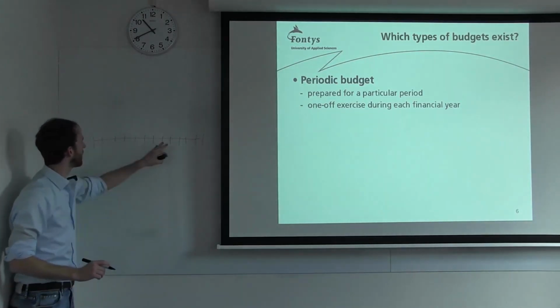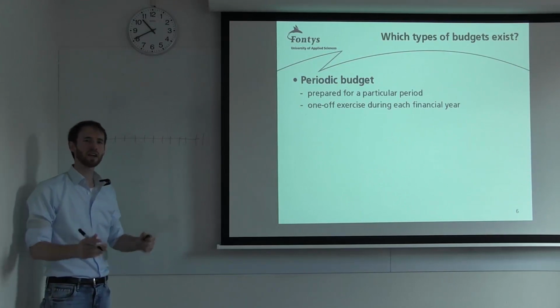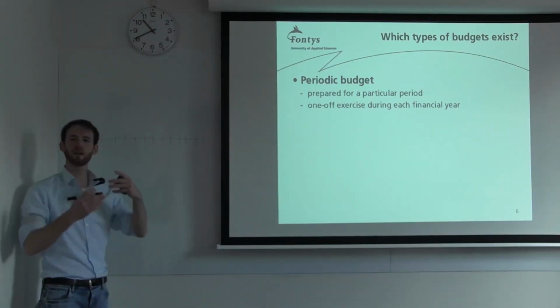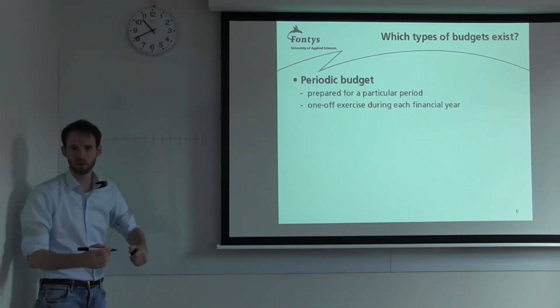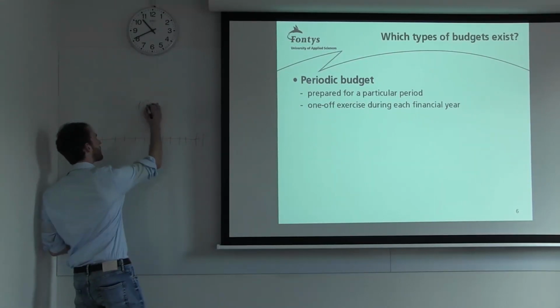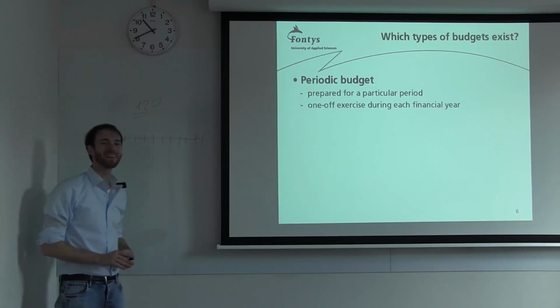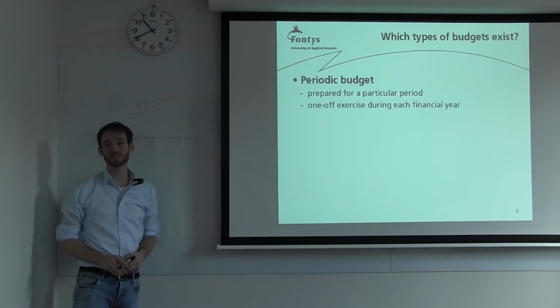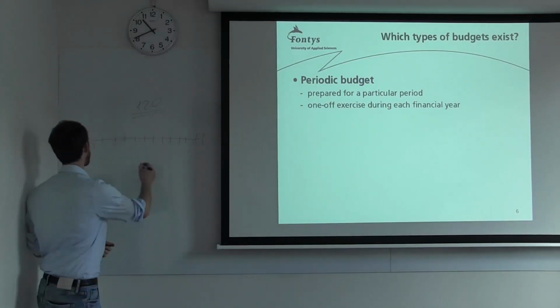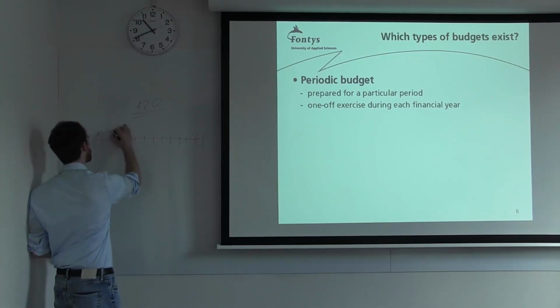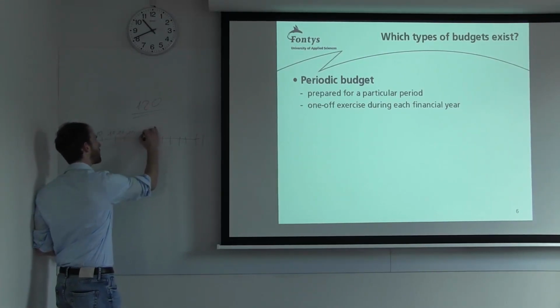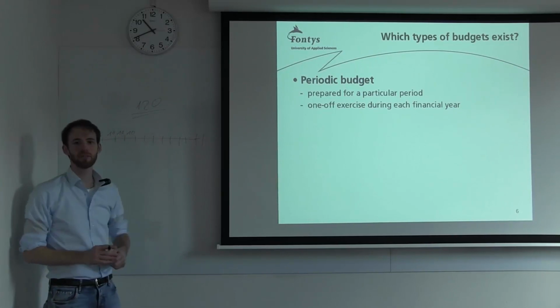So let's say in that 1 year, we want to make a revenue of 120 euro. Let's say this is our objective, 120 euro. I hope it's 12. Well, then if this is our objective, we could say in each month, we want to make 10 euro of revenue. And this is then the plan for the complete year.